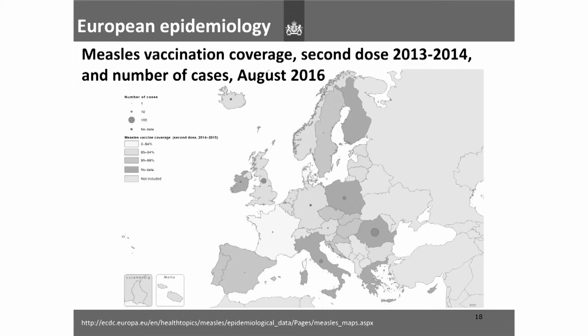This is giving us the coverage of 2 doses of measles-containing vaccine for cohorts 2013-14, and the number of measles cases as of August 2016. You can see that many countries don't provide data. That's also problematic, because then you don't know.